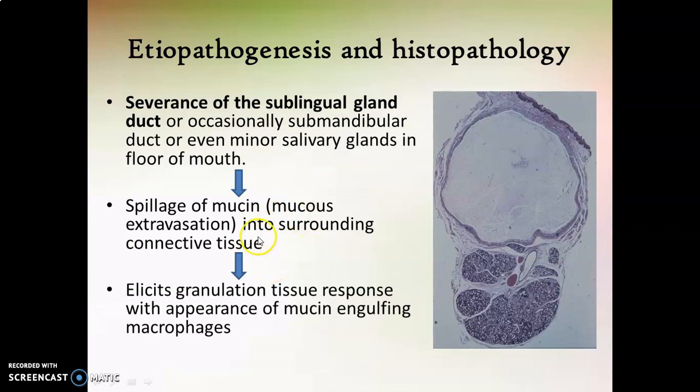As I said in mucocele, the mucin will elicit a granulation tissue response within the connective tissue. So histopathologically the lesion consists of spilled mucin surrounded by granulation tissue response, with macrophages which function to engulf the spilled mucin.